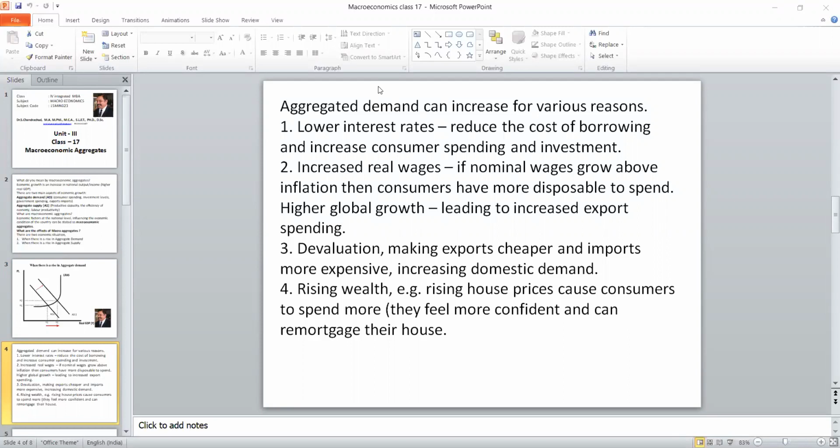When people start spending for more demand, why has it happened? Because there is an increase in the wage. They have more purchasing power. That is why the nominal wage is not considered. Inflation rate is likely to be increased. So because of this, there will be more disposable income at the consumer level. So the poverty line will be reduced and the spending level will be more. Because of this, there will be a higher global growth, which may promote the export also. Therefore, the export spending will also increase.